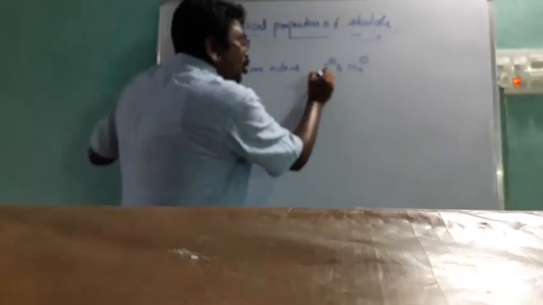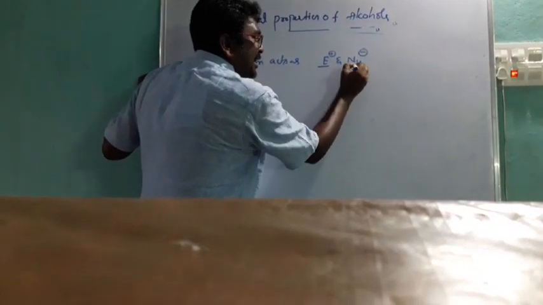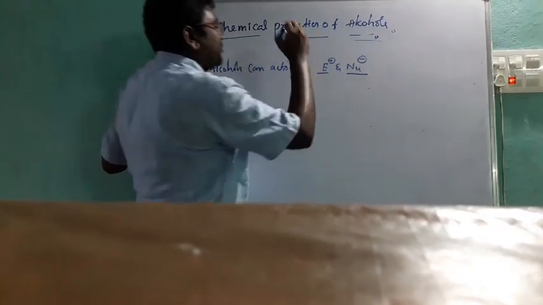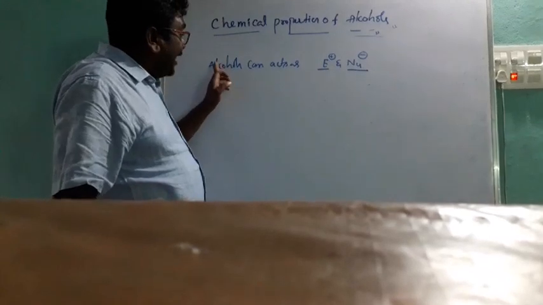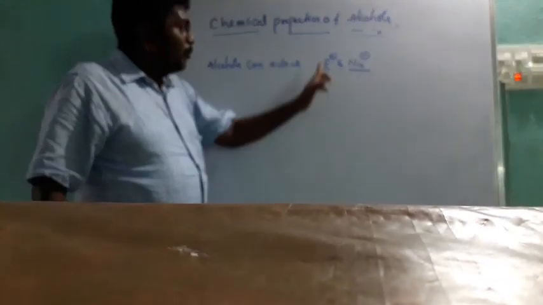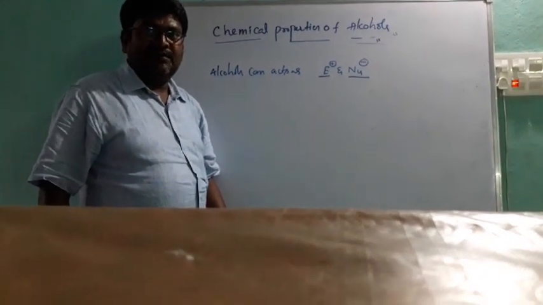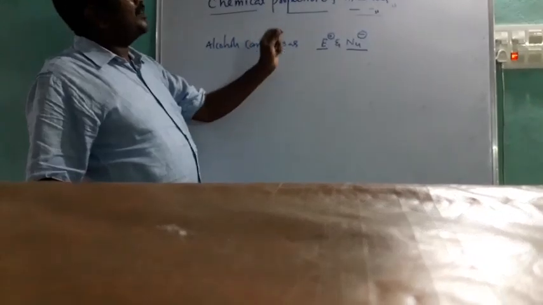Electrophiles are electron deficient species. Alcohols can act as both electrophiles and nucleophiles. At what condition can alcohols act as an electrophile? At what condition can alcohols act as a nucleophile?